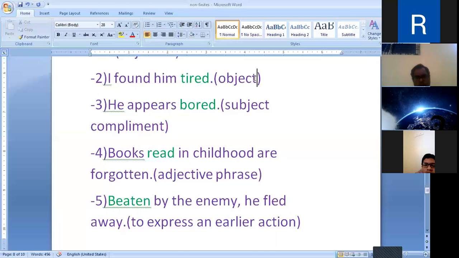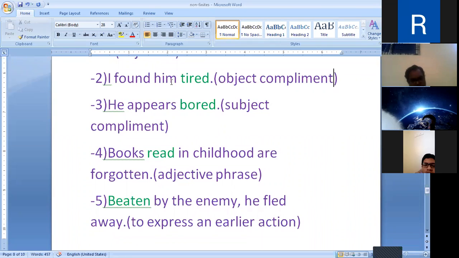Object complement. Him is the object and tired is the complement. In this sense, the past participle is used as the complement for the object him. He had his shoes cleaned. Cleaned is the past participle used as the complement for the object shoes.